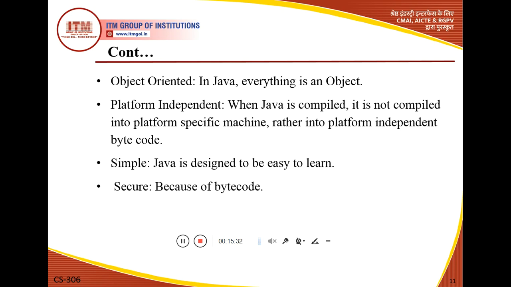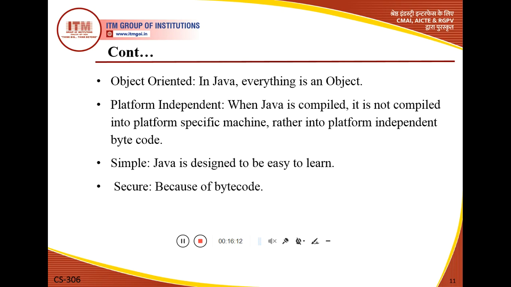Now the next characteristic is that Java is simple. Why is it called simple? Java is designed to be easy to learn. If a user knows some basic concepts of C and C++, there are some concepts that are a combination of C and C++, but if a user does not know any programming language, it will not be difficult for that user either.